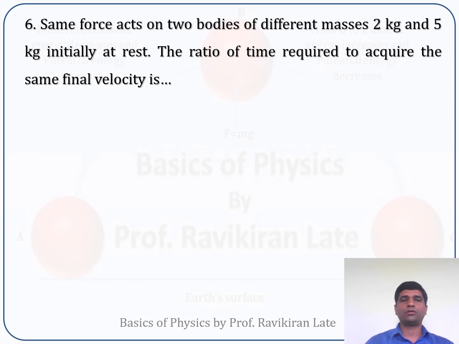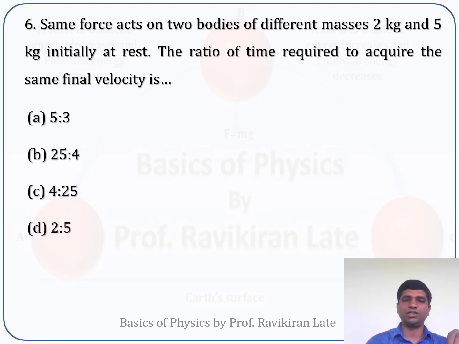Now next MCQ. The same force acts on two bodies of different masses, 2 kilogram and 5 kilogram, initially at rest. Means two bodies are there, their masses are given, and the same forces are acting on those bodies. Now the ratio of the time required to acquire the same final velocity we need to calculate. The options are given in this fashion.